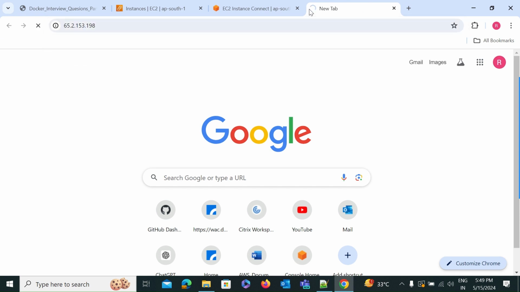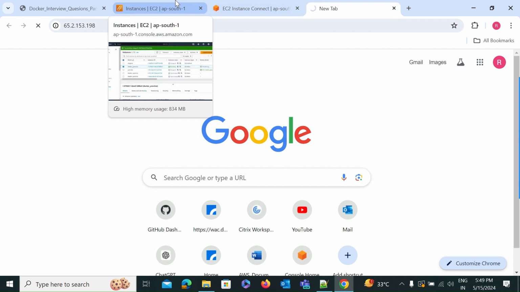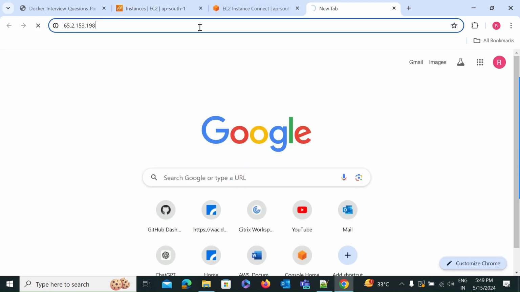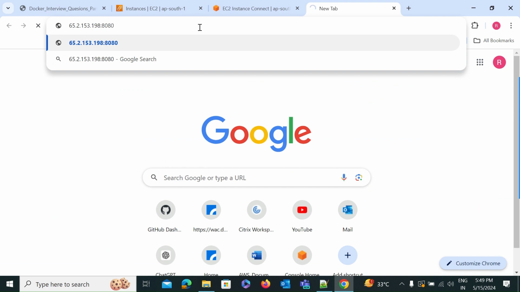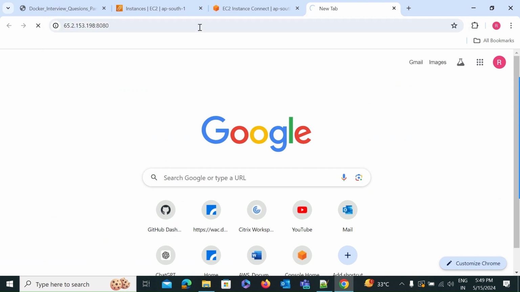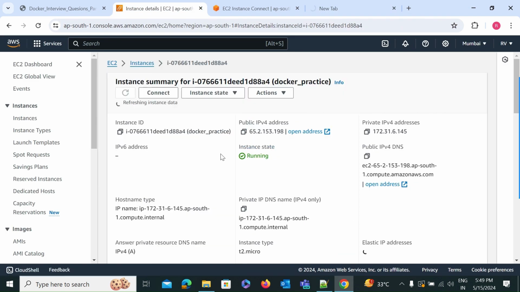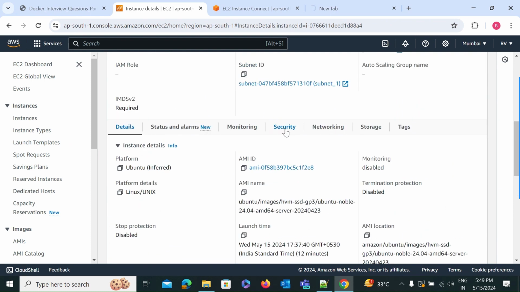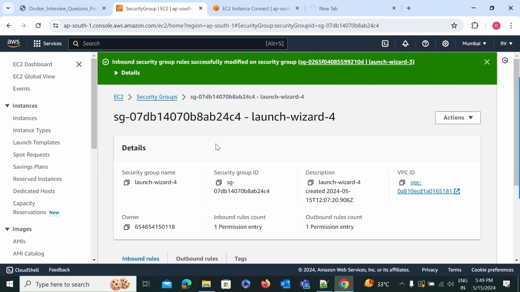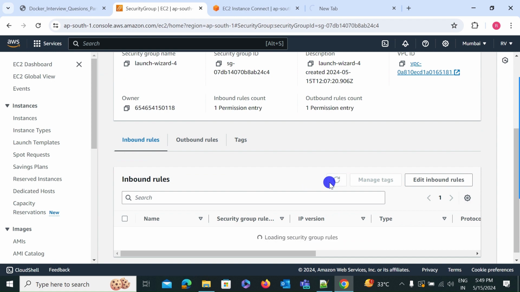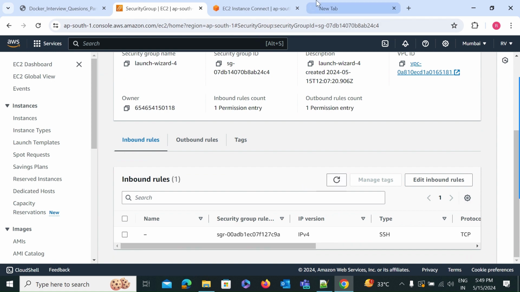It's loading. What happened? We can't access it because we did not provide the port. Now can we access it? No, because we have not enabled the inbound rules in the security group. That's why it is not loading.